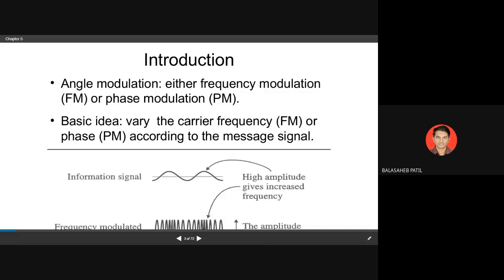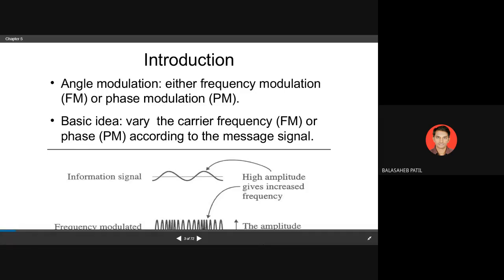Yes, this is the angle. So when we write the equation of any sinusoidal signal, we always write it in terms of what? V sine of bracket omega t plus phi, right? Not only omega t. Sometimes we write a plus phi also.